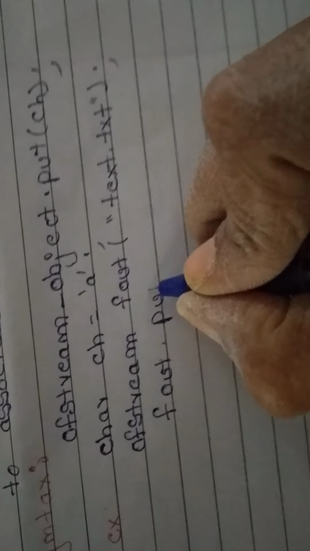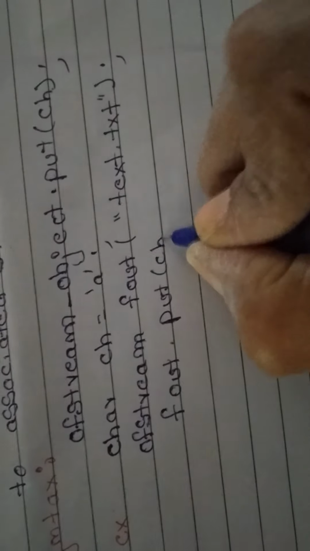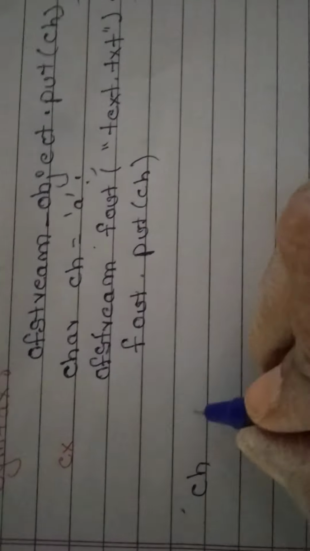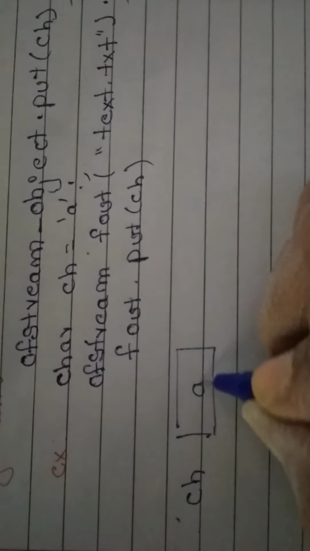Nothing to understand in this and feel very tough. I'll just explain this. Look here. In char ch = 'a', character means 1 byte of memory is reserved. ch is the memory location, in that 'a' is there.